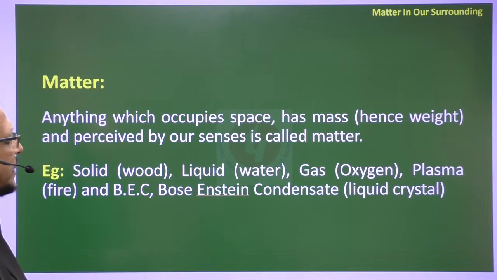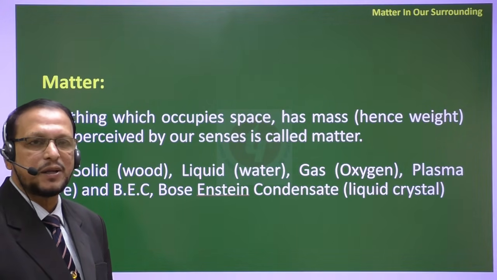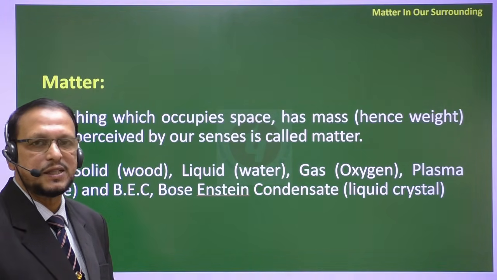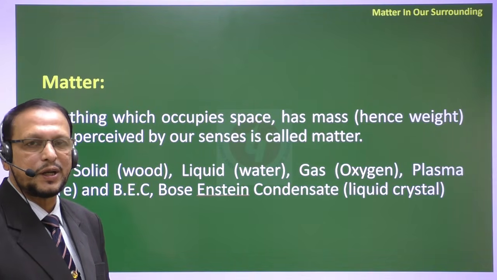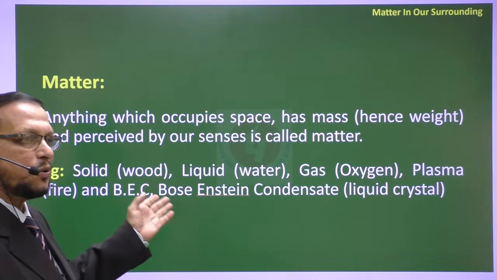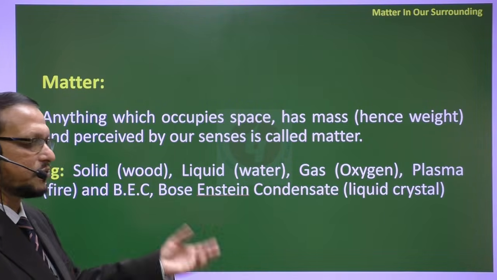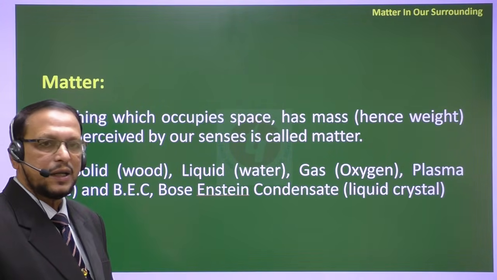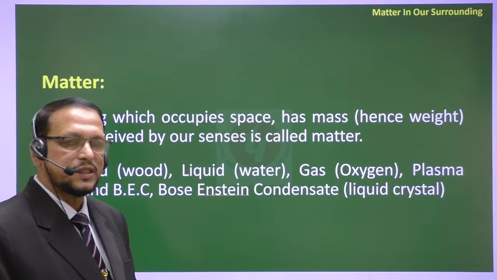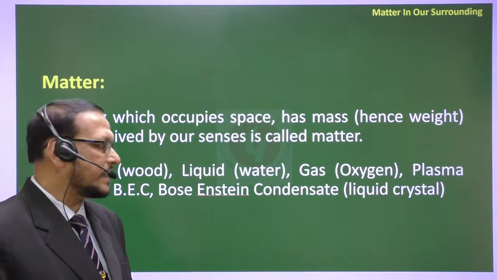Now, what are the different types of matter? I will give a mind map, a flow chart, so that I can tell you the details. Physical classification of matter: solid, liquid, gas. Solid, for example wood, books, chair, whatever you see around us. Liquid is water, alcohol, petrol. Gas is oxygen; air contains oxygen, nitrogen, that is gas.